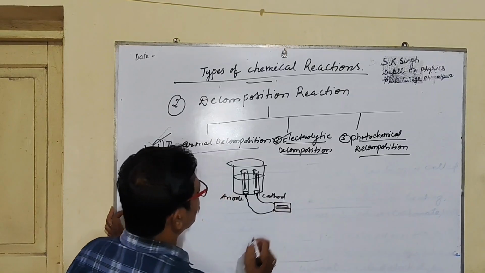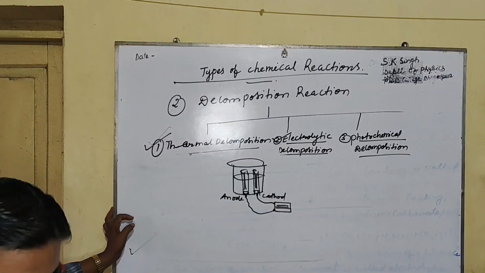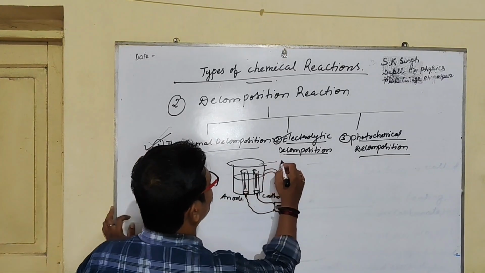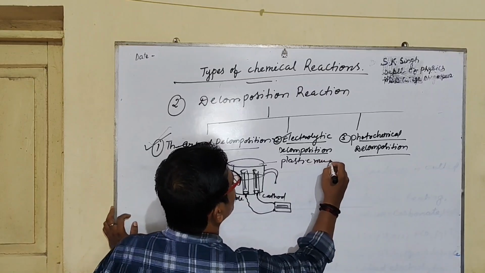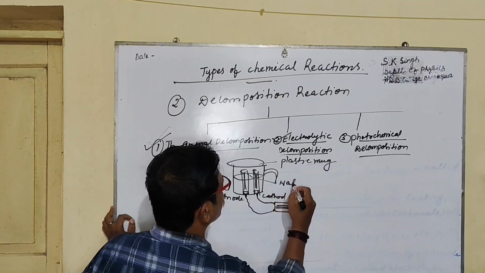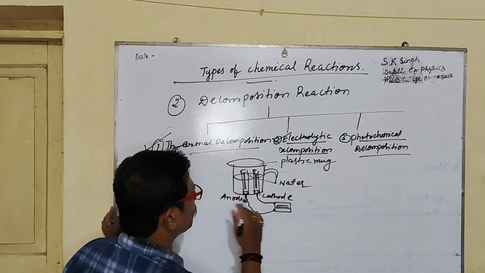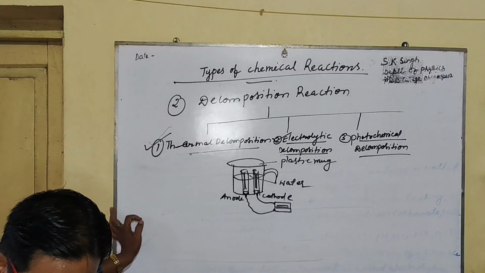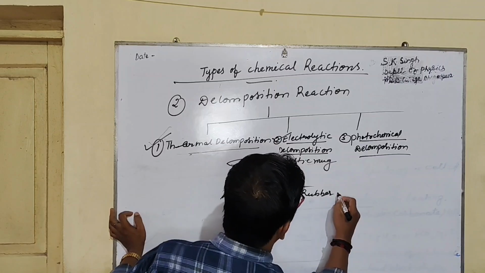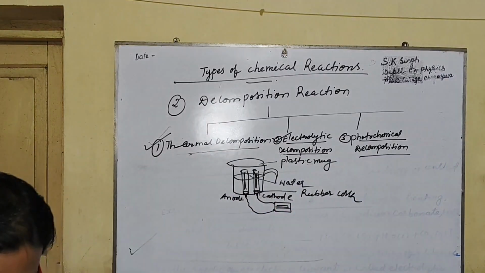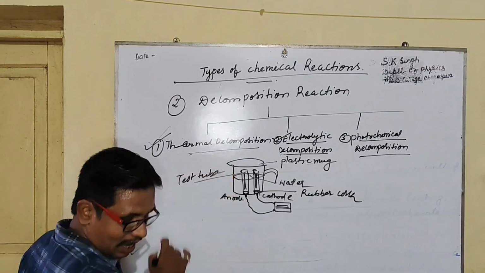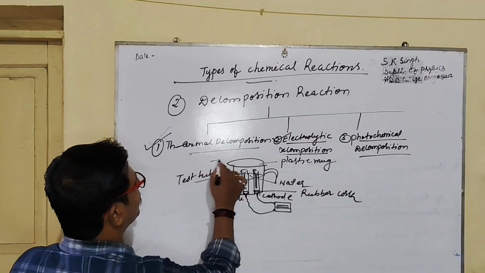There is a plastic mug containing water, with the anode and cathode both there. This is a 5-volt battery, and there is a rubber cork so the electric current does not shock. There are two test tubes. After that, you can take that test tube.